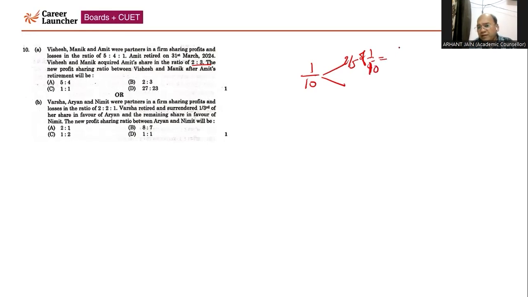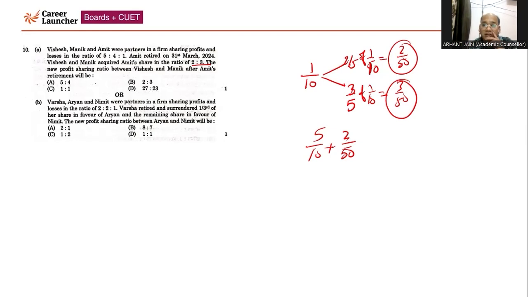So 2 by 5 of Amit's share, that is 2 by 5 of 1 by 10, that will come 2 by 50. So 2 by 50 is a gaining share of Vishesh, and 3 by 5 of 1 by 10, that will come 3 by 50. That is a gaining share of another partner, that is Manik. And this share is to be added in their old share, that is 5 by 10 plus 2 by 50. You know that since it is a case of retirement, you don't need to calculate the new share of both the partners. If you calculate the share of particular partner, automatically you will get the share of remaining partner. So you will take the LCM here. So it will come 27 by 50. That is Vishesh's new share. So finally, the Manik share will come 50 minus 27, that is 23. So that's why the correct answer will be option D.